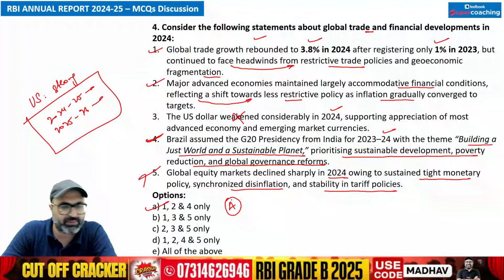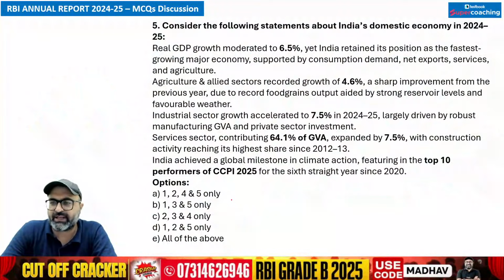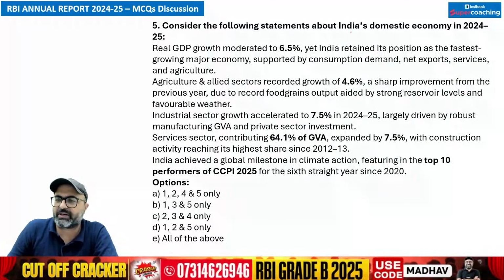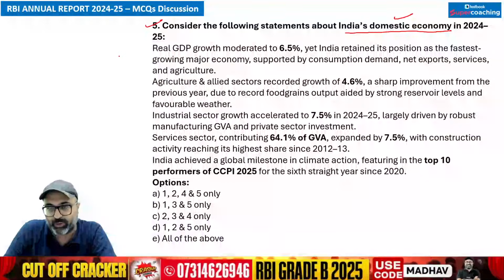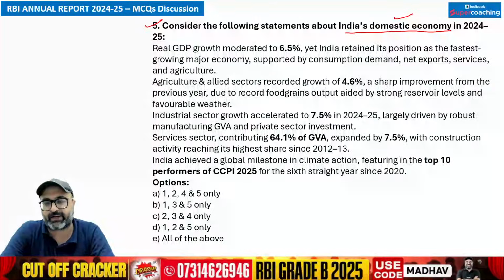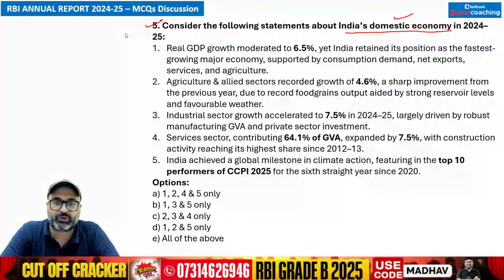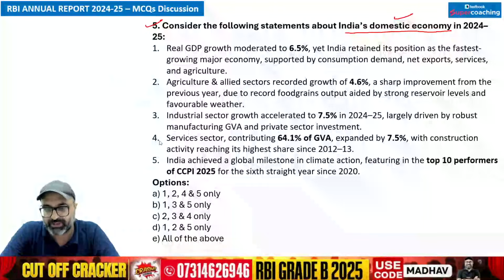Clear? Understood? Moving on to the next question. The next question says, consider the following statements about India's domestic economic conditions as per RBI's annual report. So according to the RBI annual report, what are the economic conditions of India? And out of the options given on the screen, which are correct?